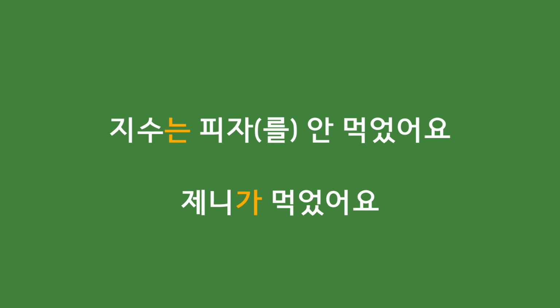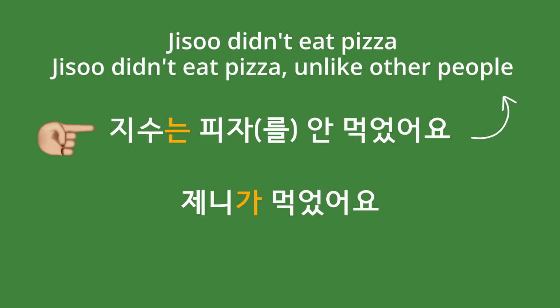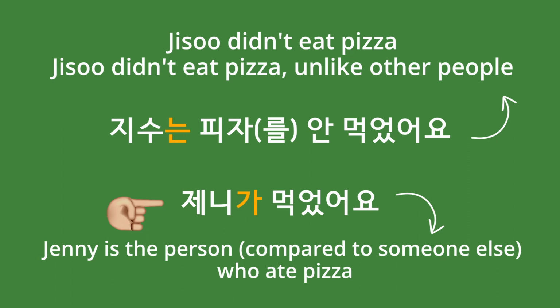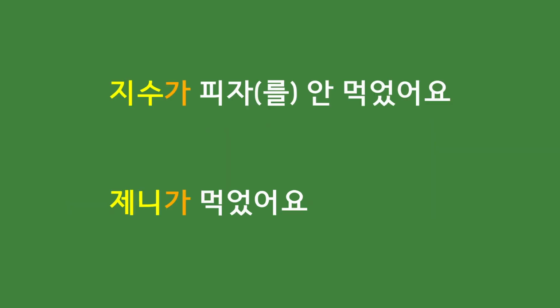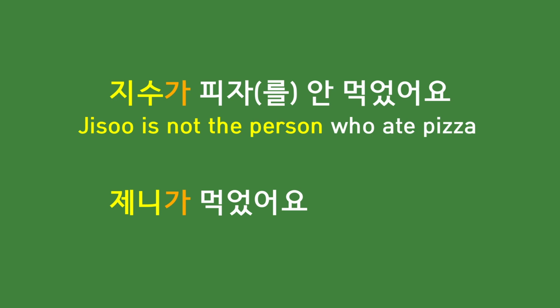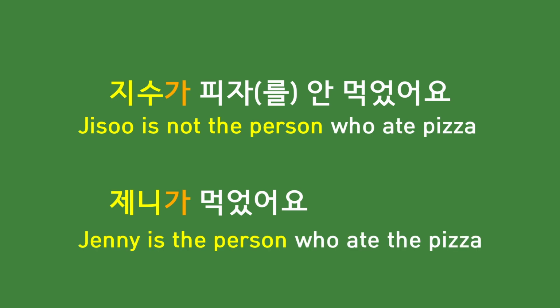Another example. 지수는 피자를 안 먹었어요. 제니가 먹었어요. These sentences mean 지수 didn't eat pizza or 지수 didn't eat pizza unlike other people. Jenny is a person compared to someone else who ate pizza. The particle 은는 describes the topic or expresses the difference. The particle 이가 emphasizes the subject. You can also use both 이가 particles. 지수가 피자를 안 먹었어요. 제니가 먹었어요. The nuance is like this. 지수 is not the person who ate pizza. Jenny is the person who ate pizza.